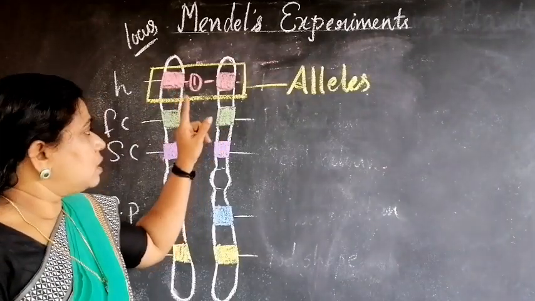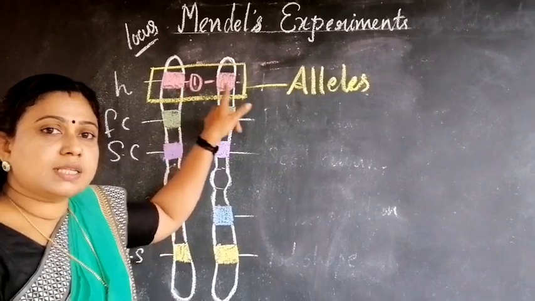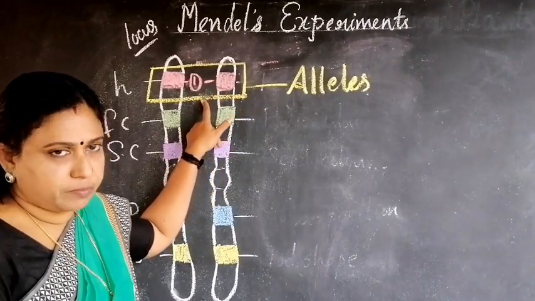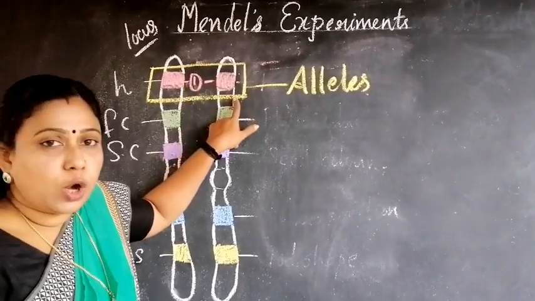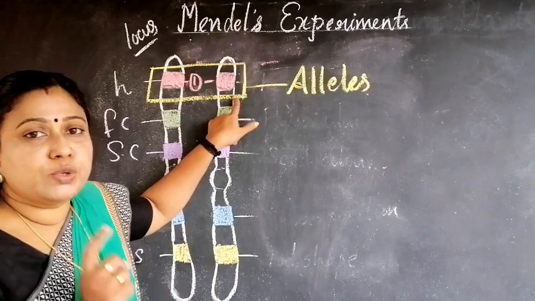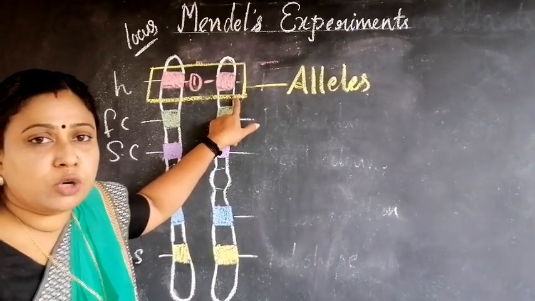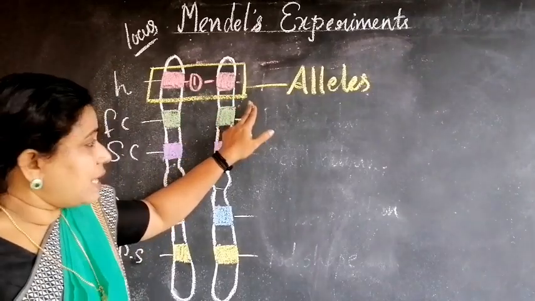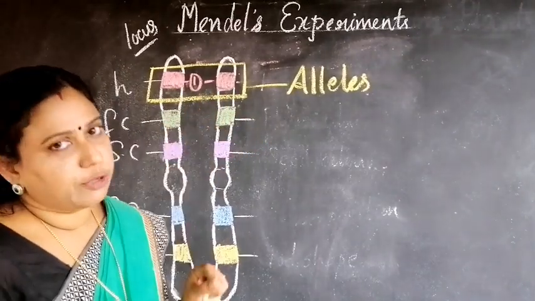But even though these genes are for a similar character, each allele does not have to encode proteins for similar traits. The character may be the same, but the traits may be different.